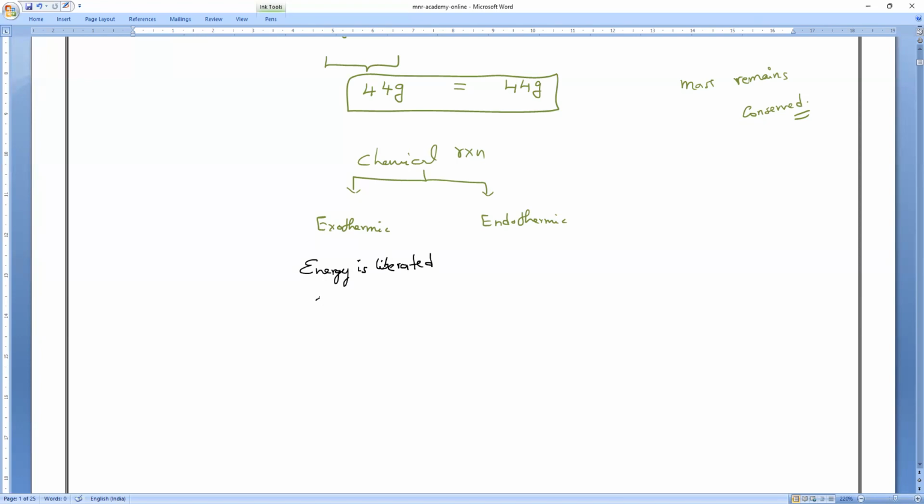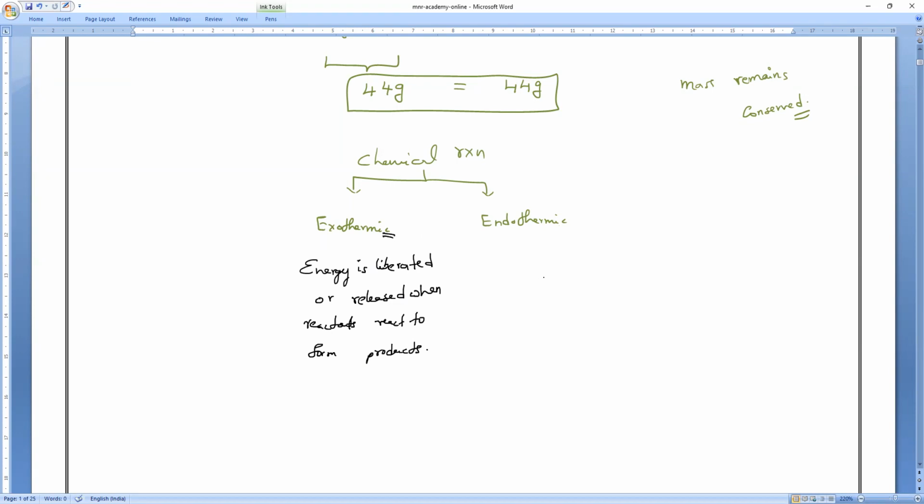So energy is liberated, or we can say released, when reactants react to form products. That is what we call an exothermic reaction.